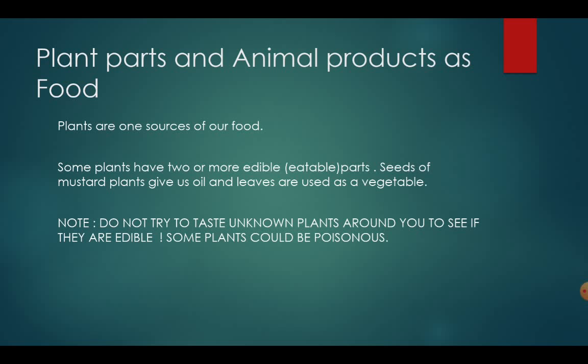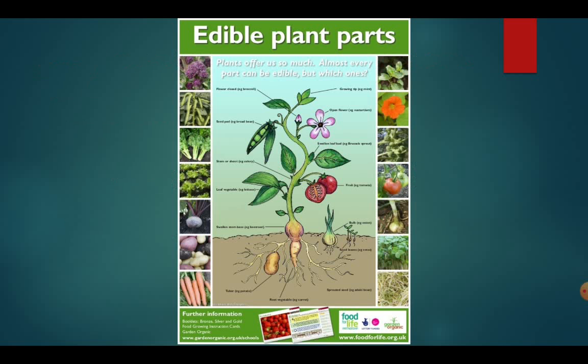So in this chart you can see that there are different plants and different parts. See, this is a flower. Sometimes you can eat flowers like cauliflower or cabbage. Actually, it is a flower. And then you can have seeds like beans and all. And sometimes you can have fruit like tomatoes. And sometimes you will find people eating roots. Ma'am, why do we eat roots? Yes, you eat roots because carrot, radish, onions, and potato, all these are roots of the plant. And we eat leaves also. Leaves are like coriander, spinach, mint. These are all the leaves.